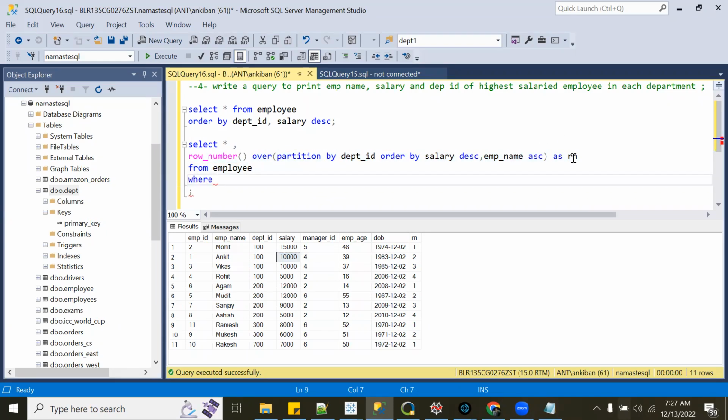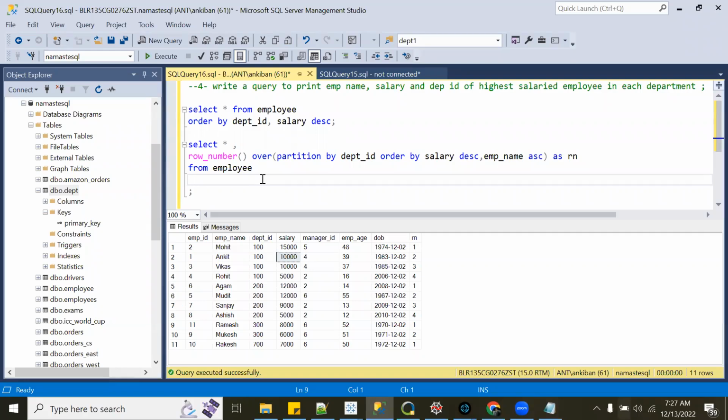If I do where row number less than equal to 2, it says invalid column, because this RN is generated in the select clause and we know the where clause executes first. We will use it in a subquery or CTE, and then we can filter the row numbers.